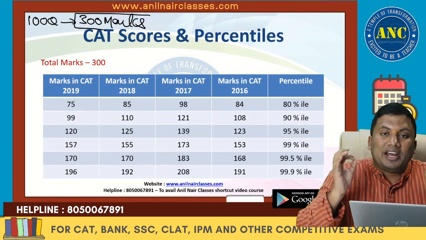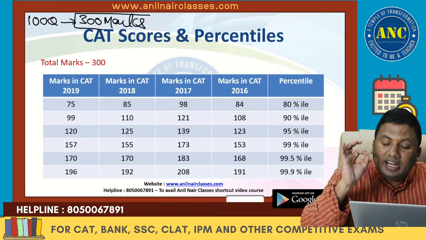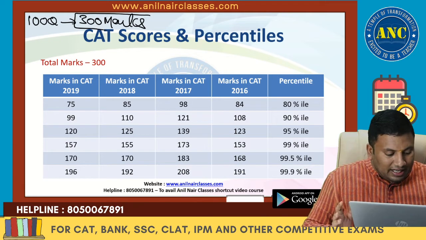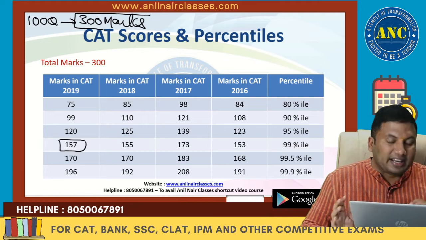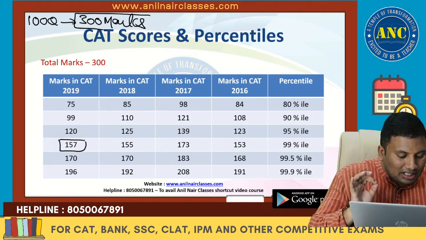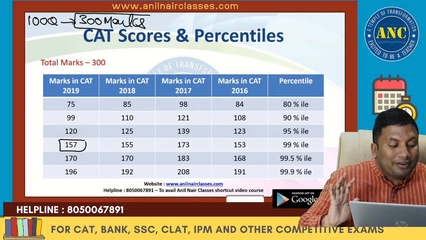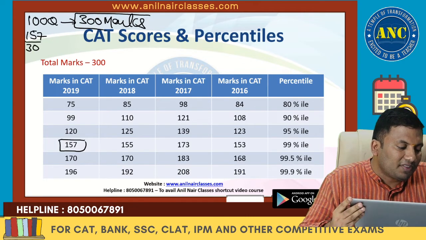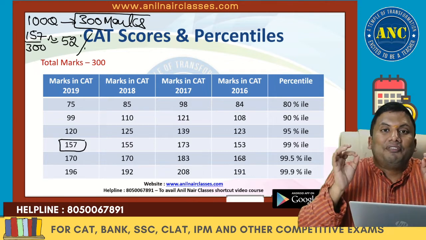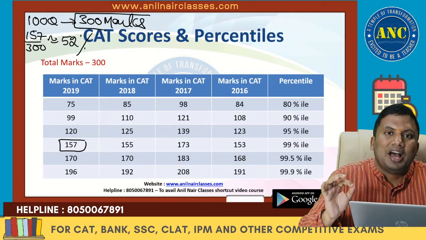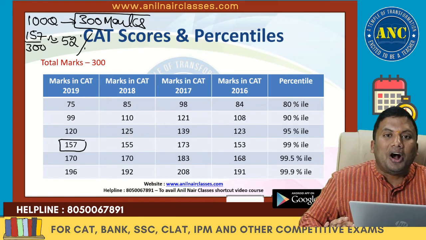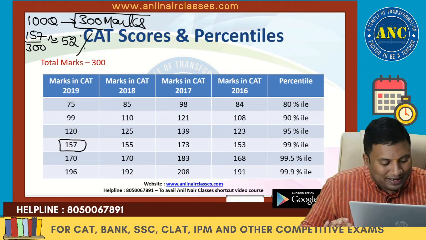For a student to get 99 percentile, let us first take it, he has got a total score of 157, which is almost 52 percent. If you get 52% of the total marks right, you are close to 99 percentile.